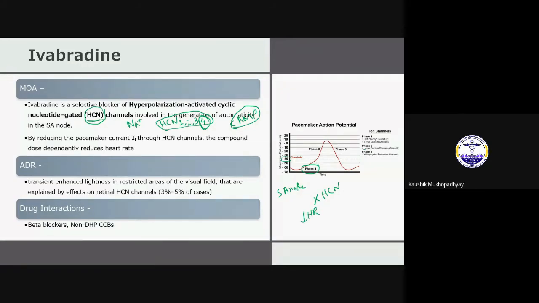So this is the mechanism of ivabradine. You can see this is a unique mechanism. It is not like a beta blocker. It is acting on the very root of the automaticity without hampering anything. So it does not have any effect on cardiac contractility. It is only acting on the heart rate generation. That is the mechanism of action of ivabradine. It is a selective blocker of HCN channels.